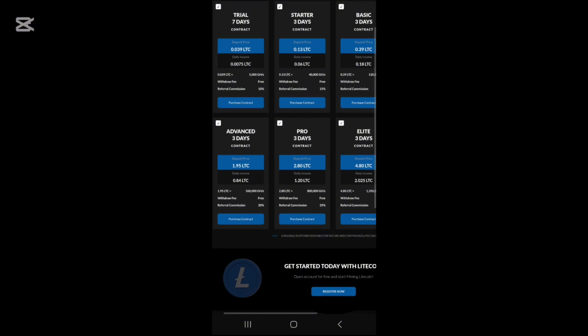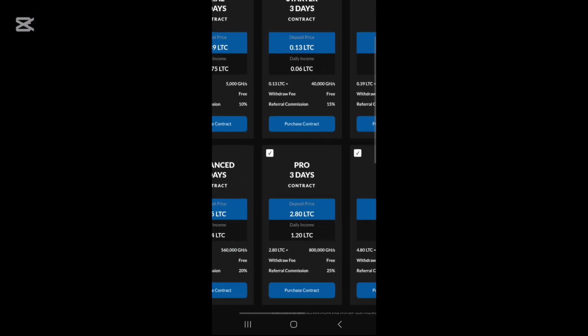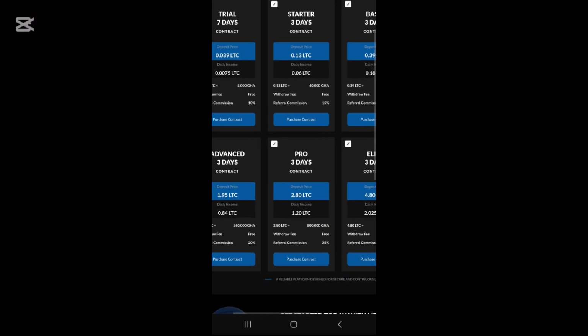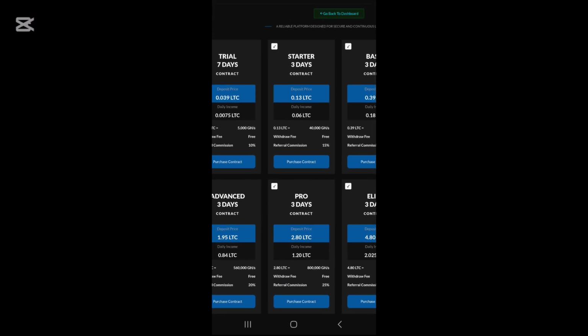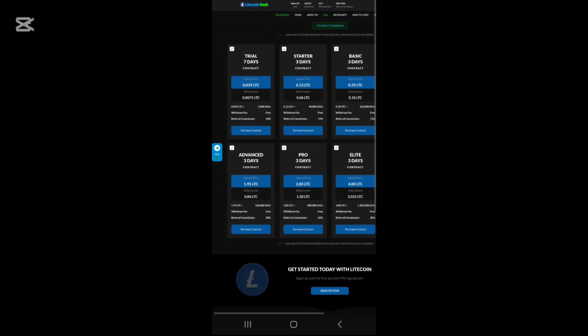And we have a 3 days contract and you need to make a deposit of only 0.13 Litecoin and you can generate on a daily basis 0.03 Litecoin, 0.06 Litecoin per day from this plan, and you will be able to receive 40,000 GH hydro power, withdraw for free. Referral commission will work for you at 15%.